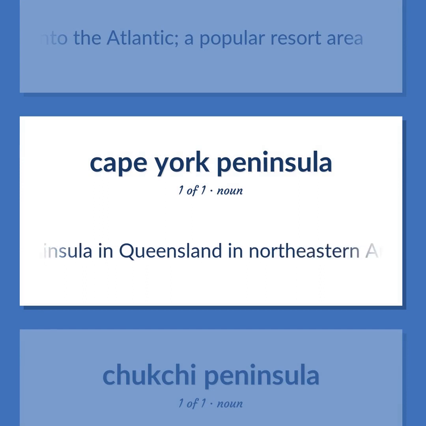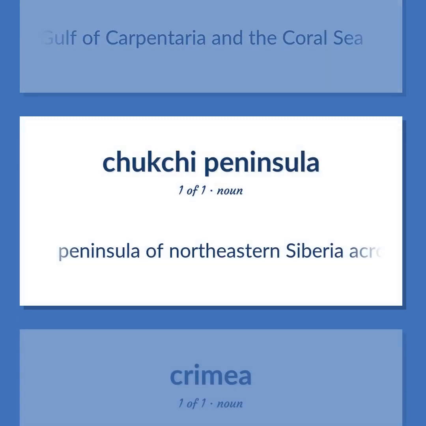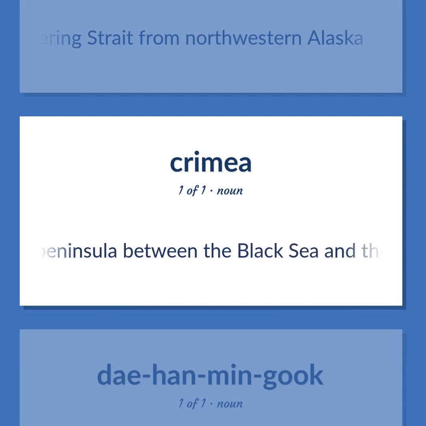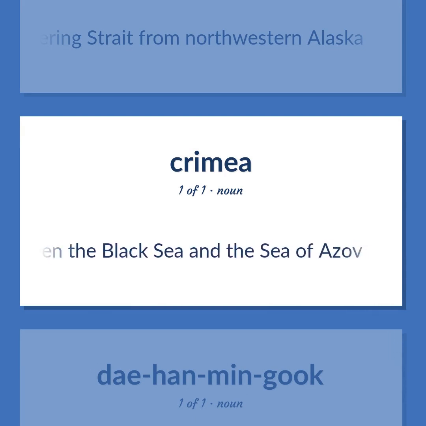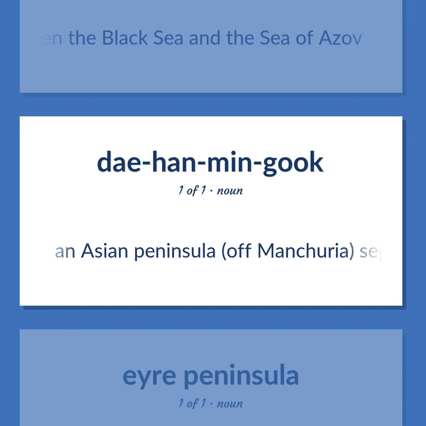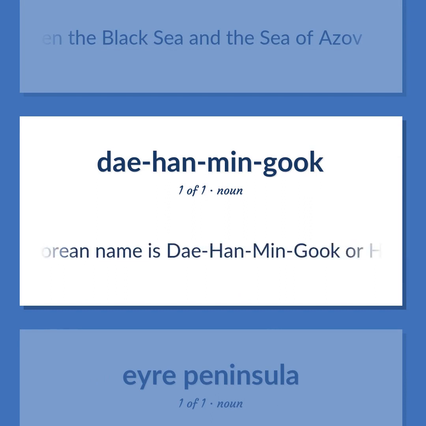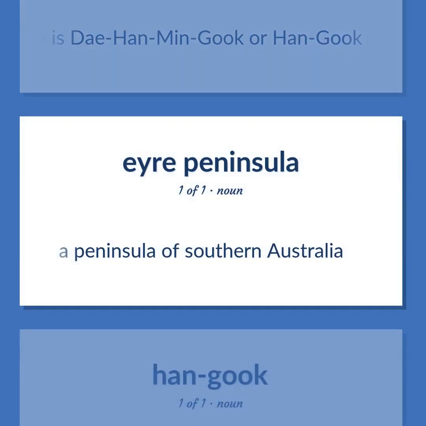A peninsula in Queensland in northeastern Australia between the Gulf of Carpentaria and the Coral Sea. Peninsula of northeastern Siberia across the Bering Strait from northwestern Alaska. A Ukrainian peninsula between the Black Sea and the Sea of Azov. An Asian peninsula, off Manchuria, separating the Yellow Sea and the Sea of Japan. The Korean name is Daehanmin-guk or Hanguk. A peninsula of southern Australia.